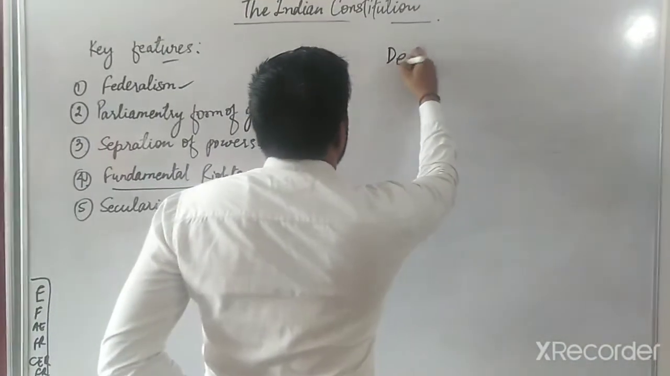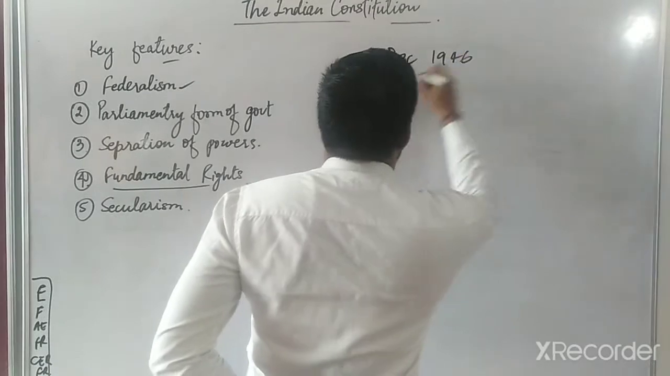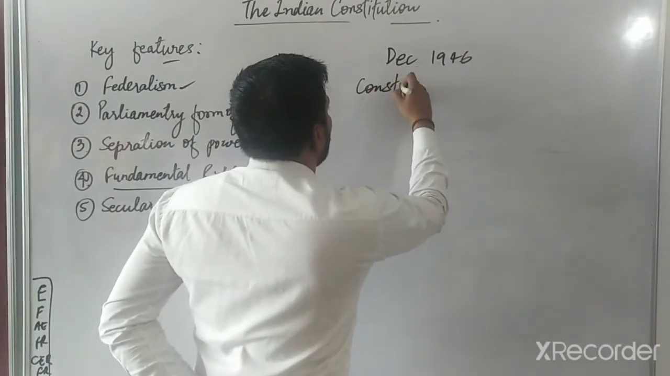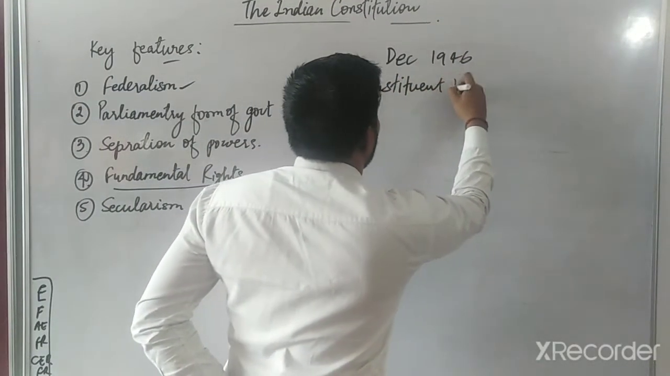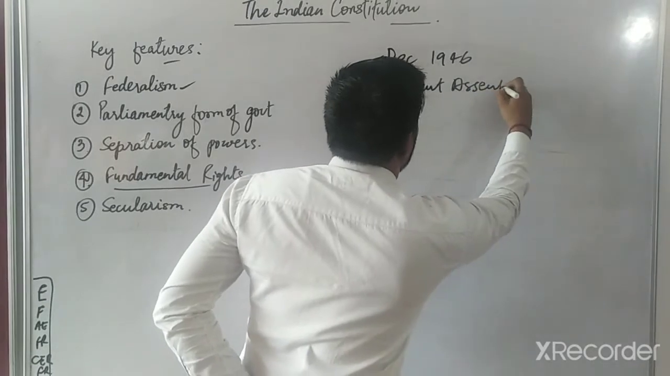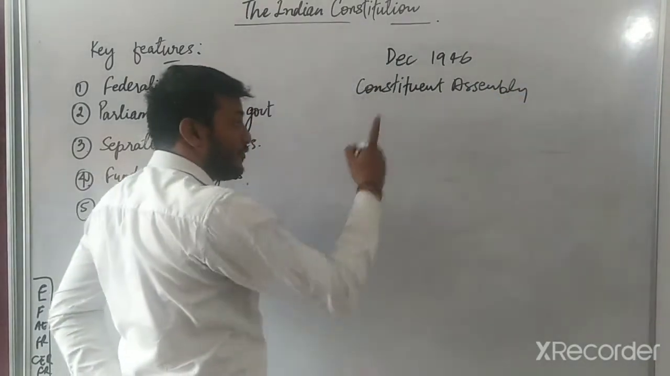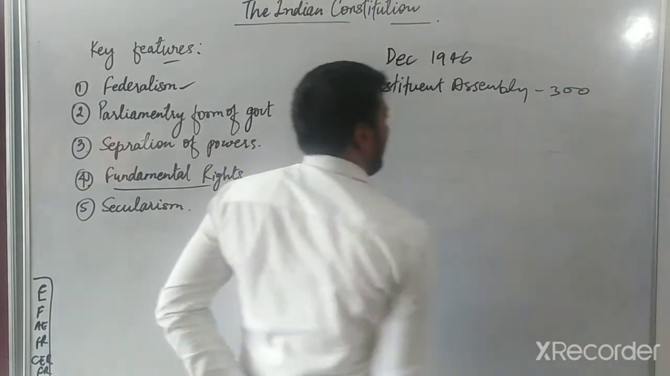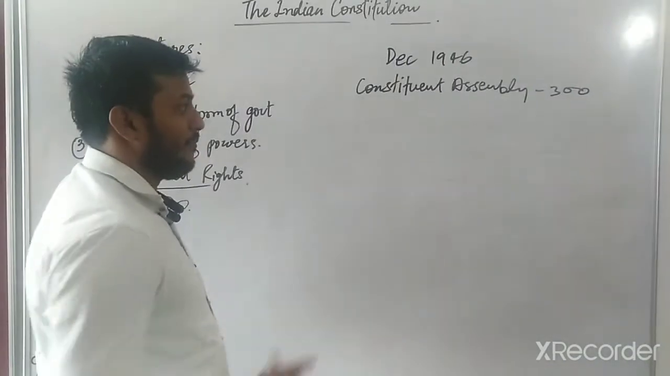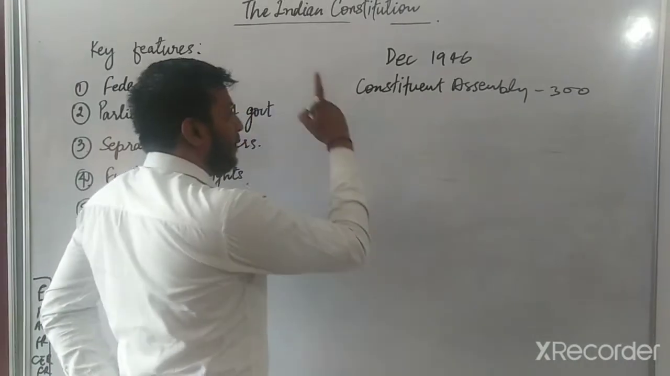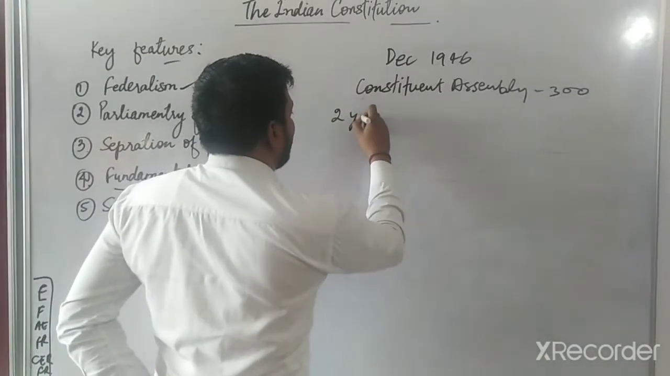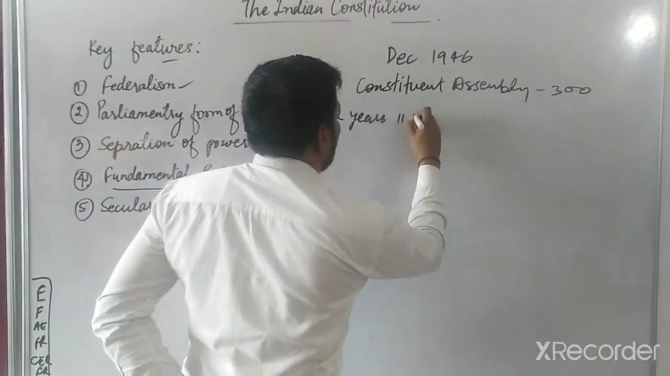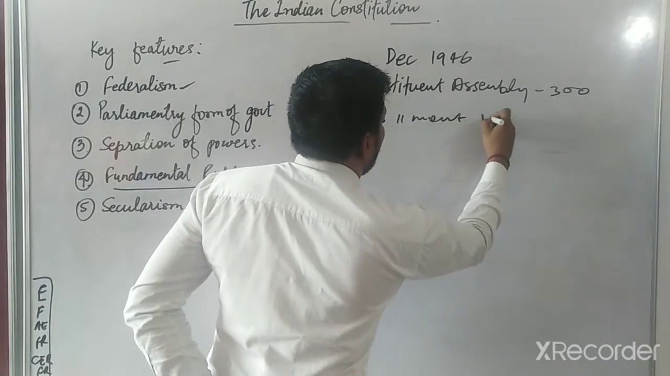In December 1946, a Constituent Assembly was formed with 300 members, and they made a constitution in 2 years, 11 months and 18 days.